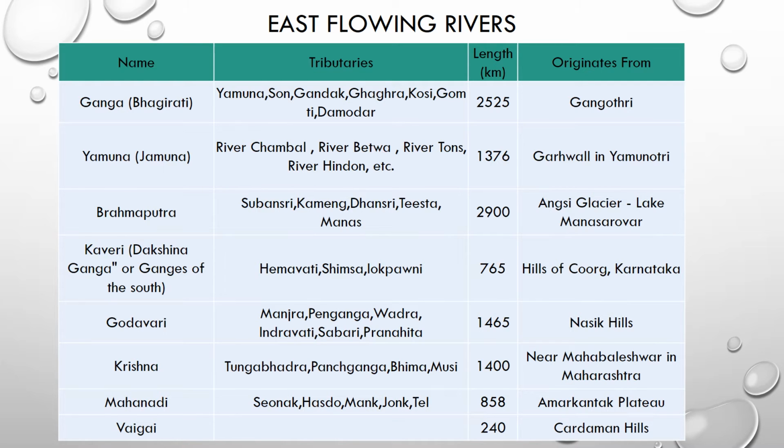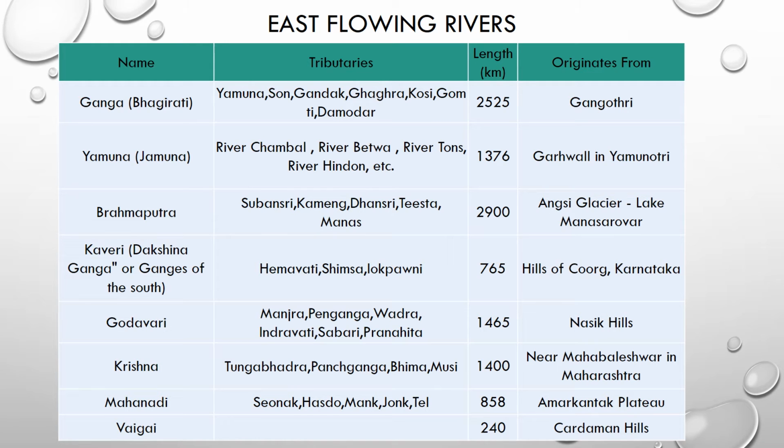Kaveri river. It is also called Dakshina Ganga or Ganges of the south. And its tributaries are Hemavati, Shimsha, Lokapavani. The length of Kaveri is 765 kilometers. It originates from the hills of Coorg in Karnataka.